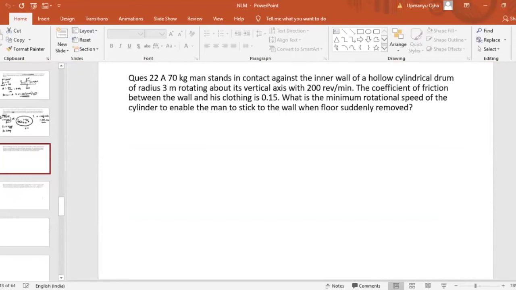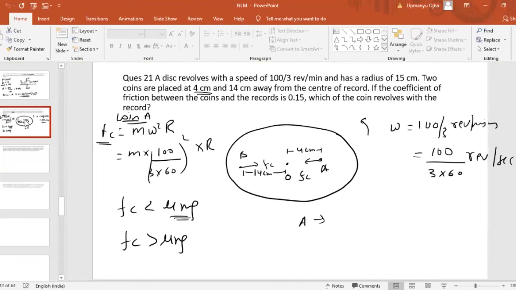Okay, so we'll go on to the next problem. Last time we discussed the problem of a coin being placed, and I hope you got the answer for this problem. Fine.